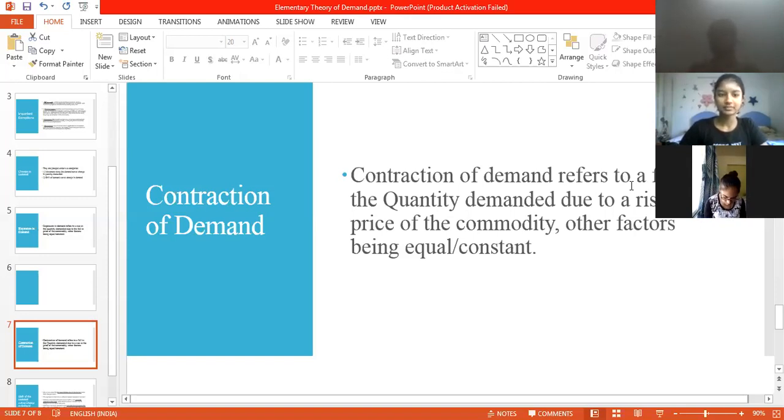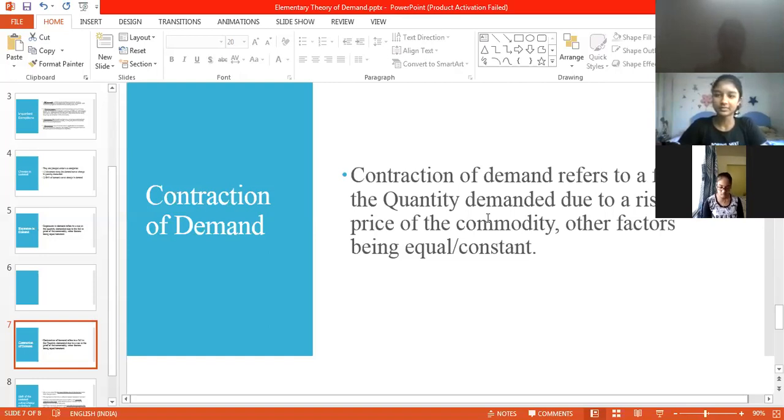Now what is happening to the quantity over here in terms of contraction of demand? There's a fall in the quantity. Yes, there is a fall in the quantity due to a high price. Okay, that is again inverse relation or direct relation, Kanchan? Ma'am, inverse. Inverse relation. Again, the price is increasing, quantity is decreasing, and in terms of expansion, what is happening? The price is decreasing and the quantity is increasing.